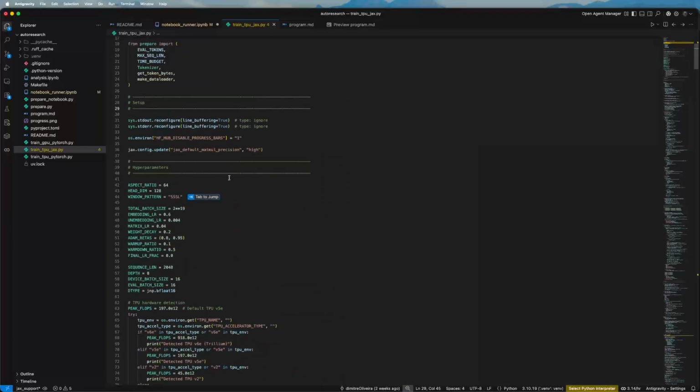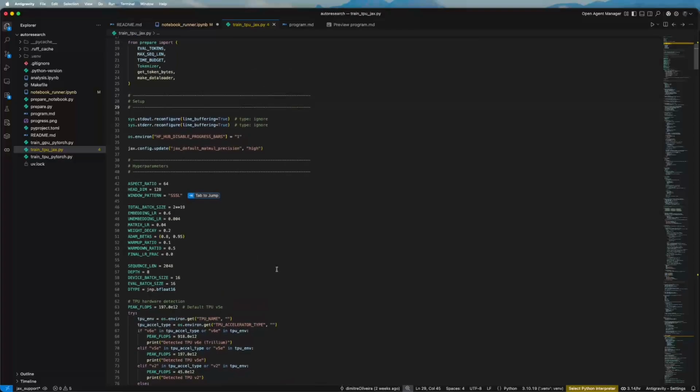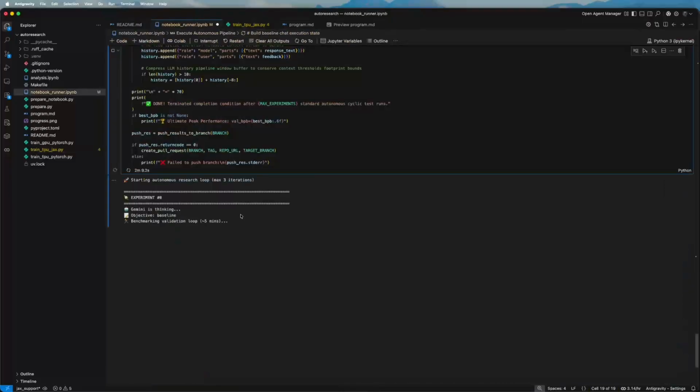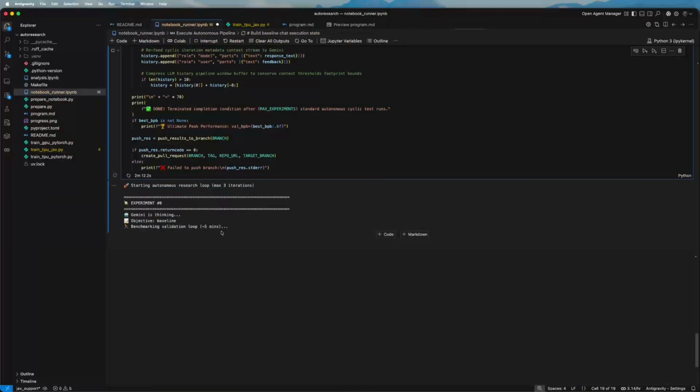What the agent will be doing is looking at this training script, seeing what it can change, maybe some hyperparameters, something on the layers, and then doing the experiment, running it for a few minutes, and starting.